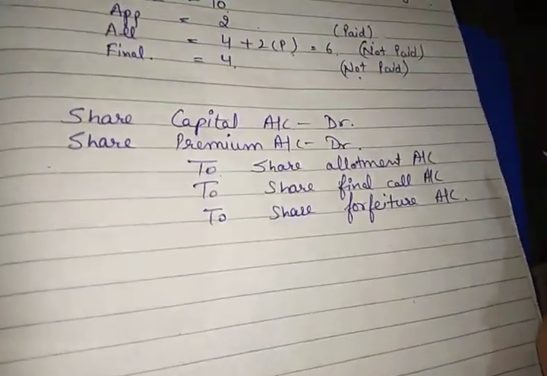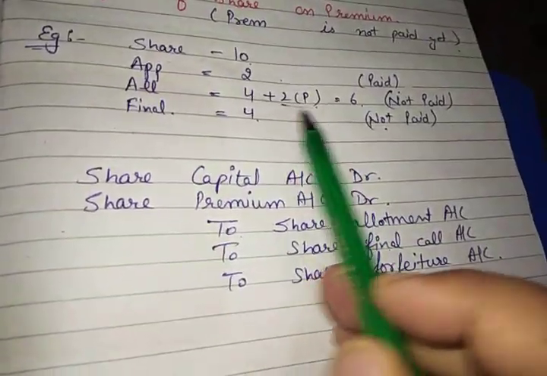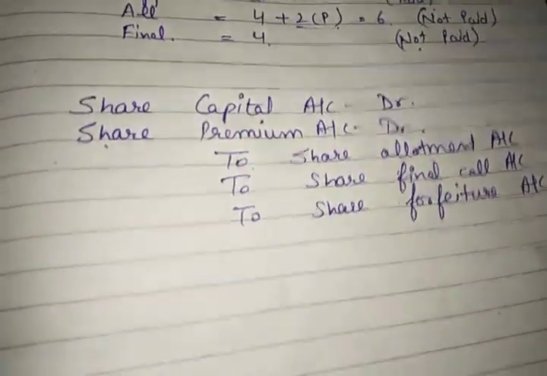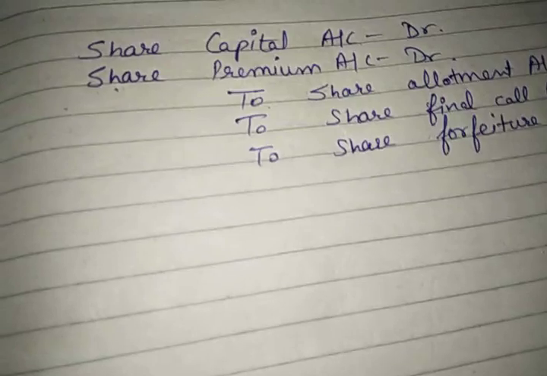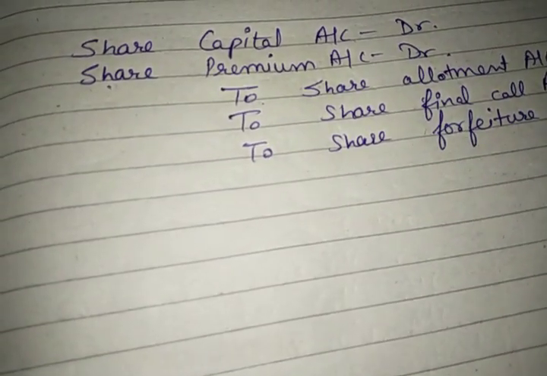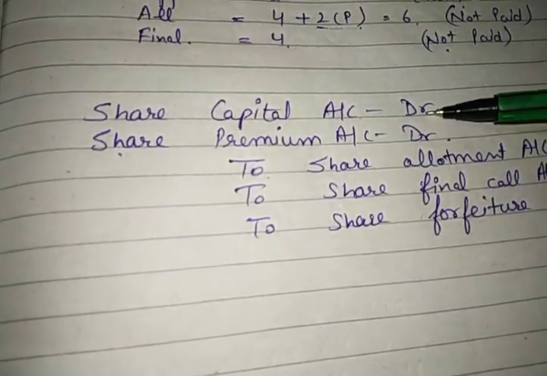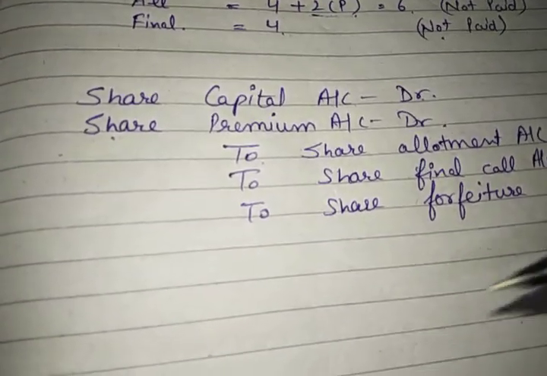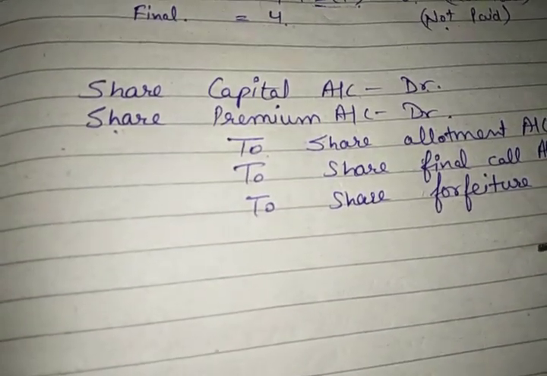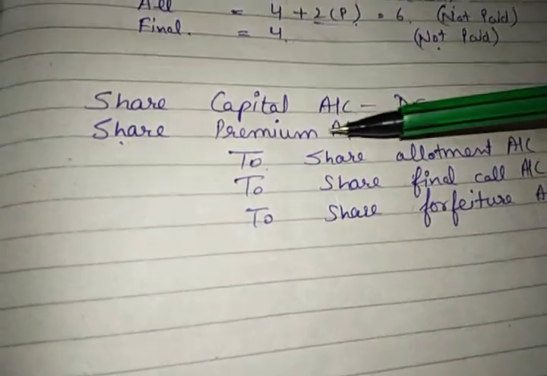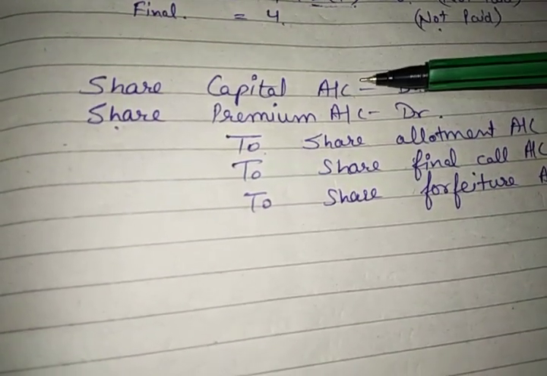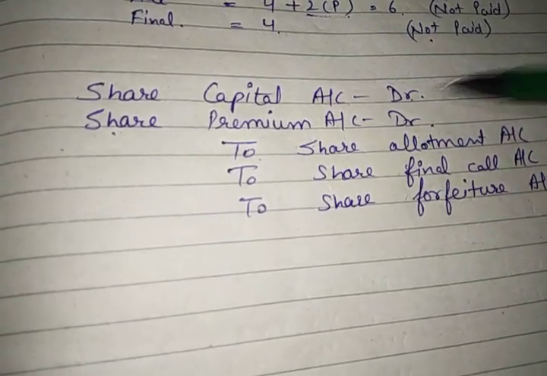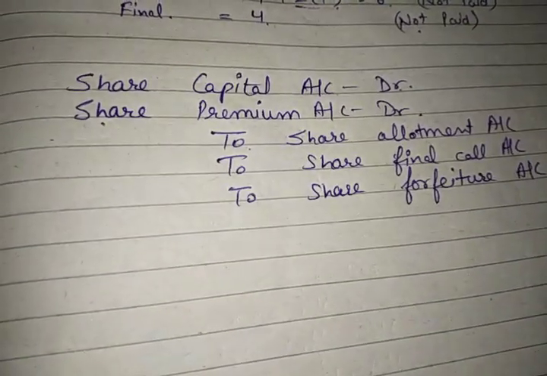Now the thing is that this person has not paid the premium amount, so we have to include premium in this entry. If you remember the entry you passed when you called for this, you placed an entry that share allotment account debit to share capital and to security premium. When you have credited security premium along with capital, then when you are cancelling this share, you will have to debit both the items that you credited earlier.